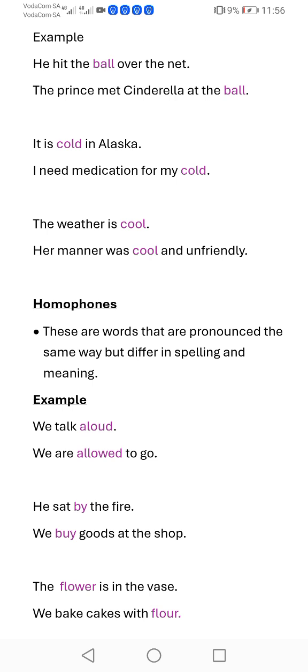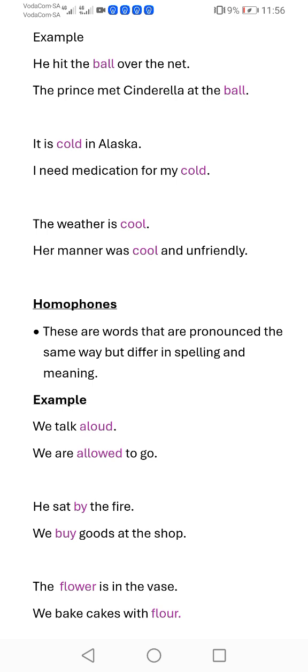Last example. The flower is in the vase. That's the first sentence. The second sentence is, we bake cakes with flour. So in this example, flower and flour are our homophones. They are spelled differently, but they sound the same, and they have different meanings in each sentence.